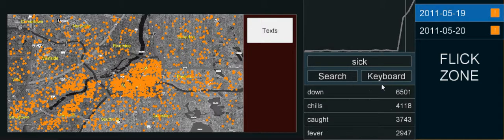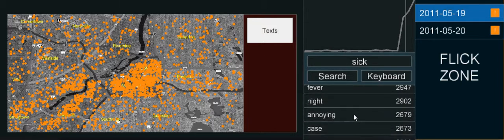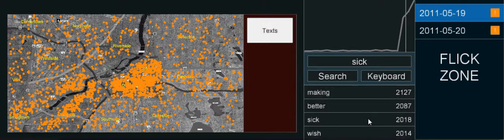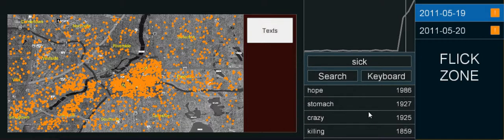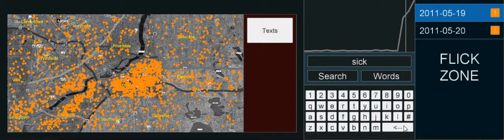Let's check out what kind of words are being used today. We got down, chills, caught, fever, night, annoying, case, worse, flu. As you can see, the list goes on. Let's see, now there's where sick finally happened, and we got stomach. I think stomach is an interesting word. Let's go back to our keyboard here, and let's type in stomach. Let's see what we can find from that.